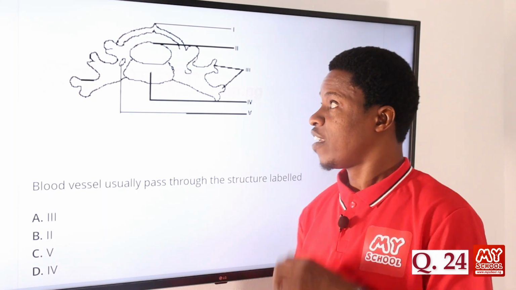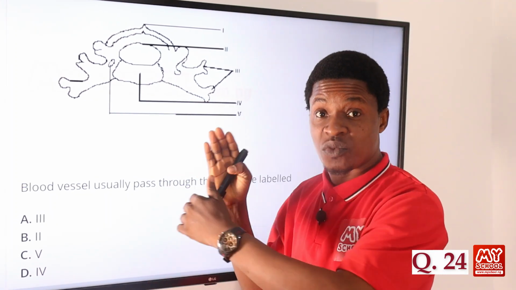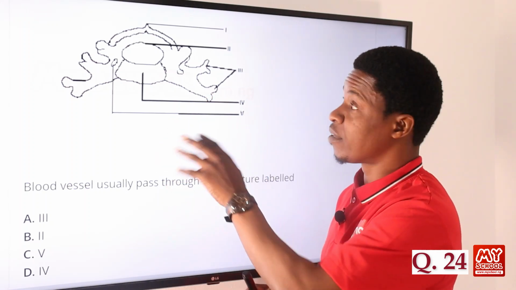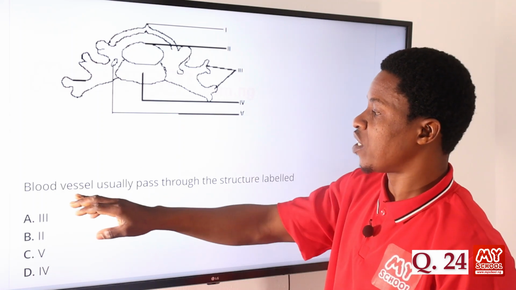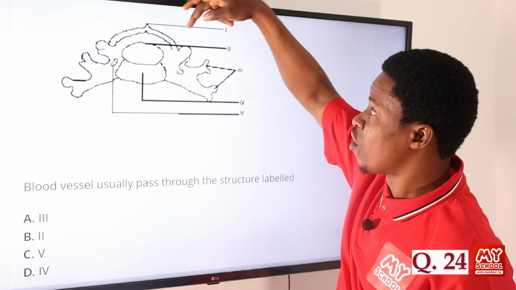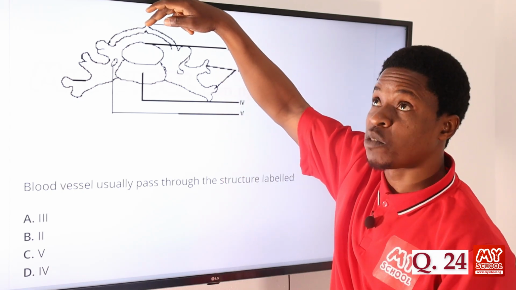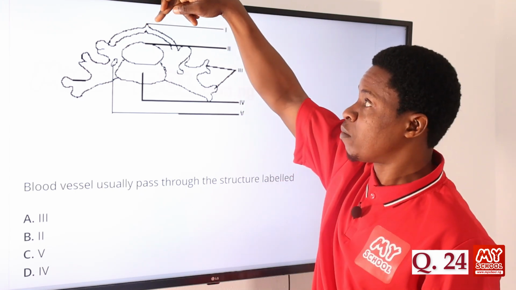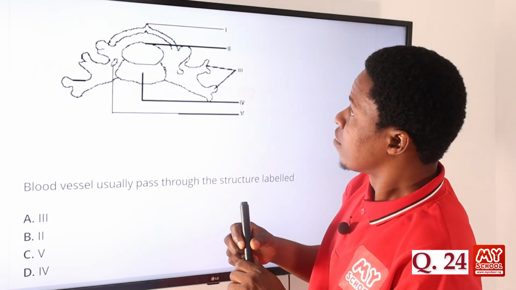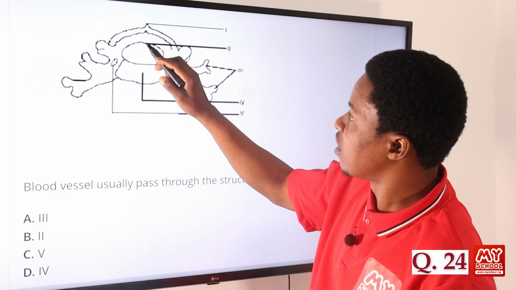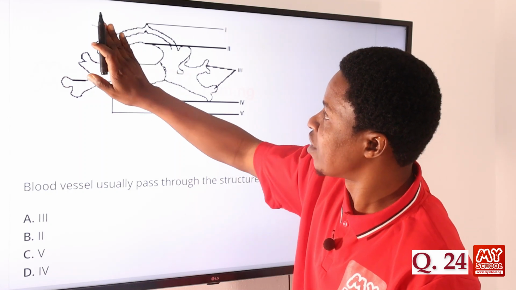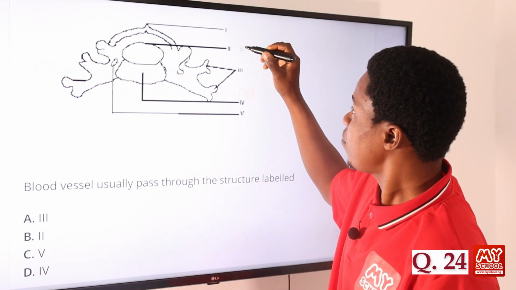Question 24. This is the follow-up of what we just did in 23, the same diagram, still on the cervical vertebra. Now, if you look at this diagram, the question says blood vessels usually pass through the structure labeled what? This part, Roman figure 1, is the bifid. That's where the spinous process takes place, but it is not inside of this. Then there's this part here. Now you can see this part. Maybe I should just label this.